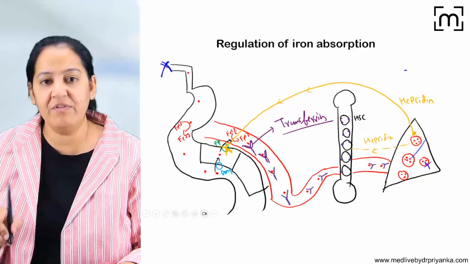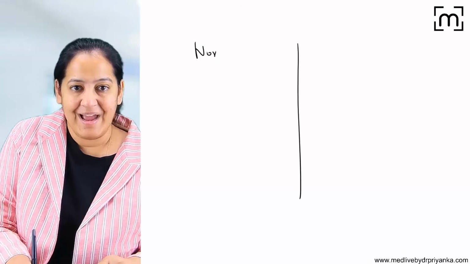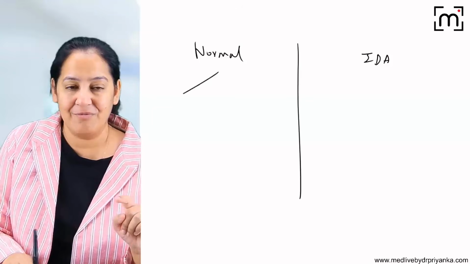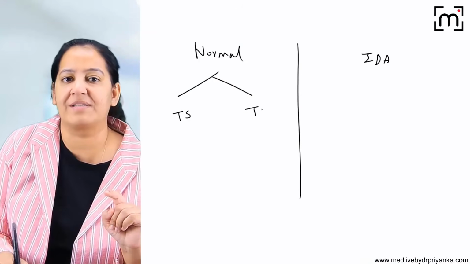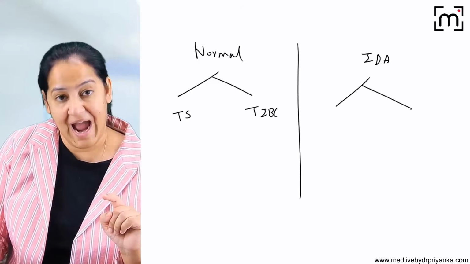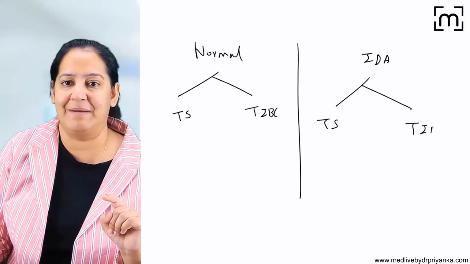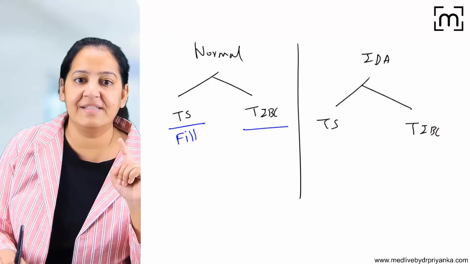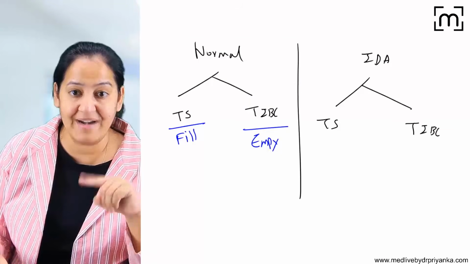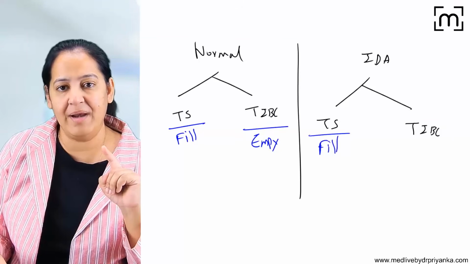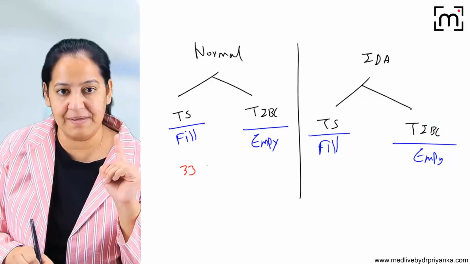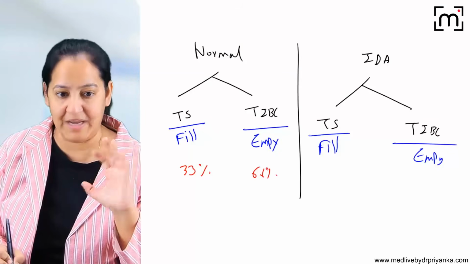Now you will tell me what happens in iron deficiency anemia. You tell me what is happening normally, and you tell me what is happening in IDA, iron deficiency anemia. Use your brains and tell me. Normally, what is transferrin saturation and what is TIBC? And in IDA, what is transferrin saturation and what is TIBC? I guess you can understand, these are the filled ones and these are the empty ones, the filled scooter and the empty scooter. Now use your brains and tell me. Here, the filled ones are 33% and the empty ones are 66, normally.